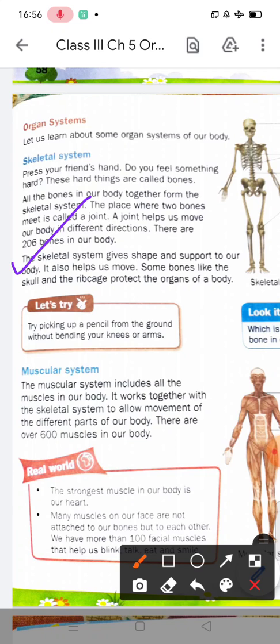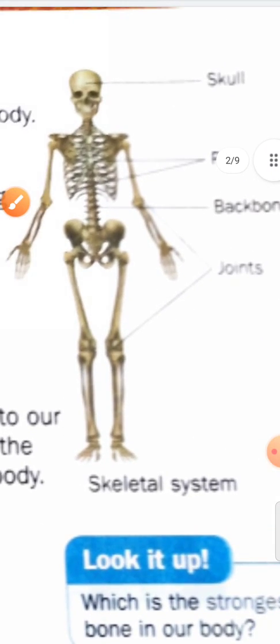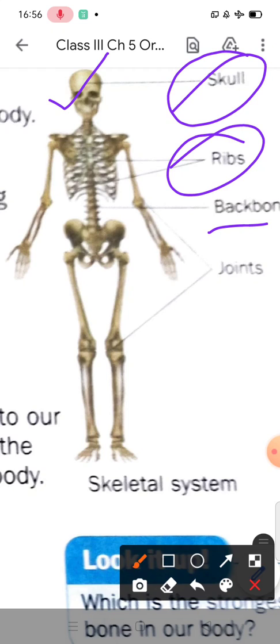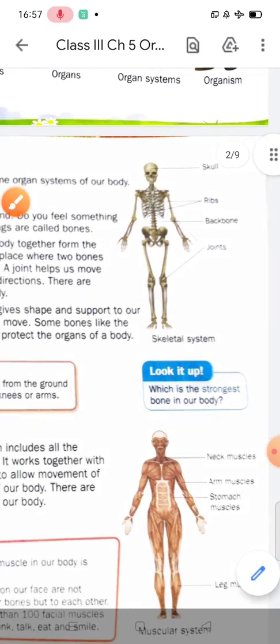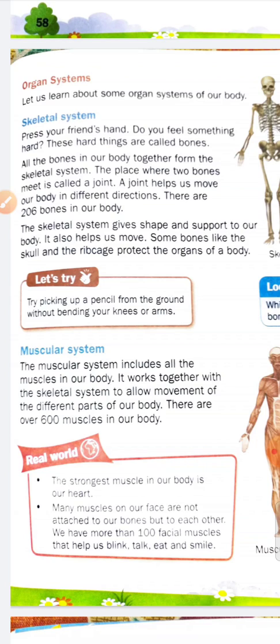Some bones, like the skull and rib cage, protect the organs of our body. You can see this is the skull. What is the function of the skull? It protects the brain. Listen carefully. And the rib cage? Yes, it protects the heart and lungs. The backbone? It protects the spinal cord. So the skeletal system gives shape and support to your body, helps us move, and some bones like the skull and rib cage protect the organs of our body.